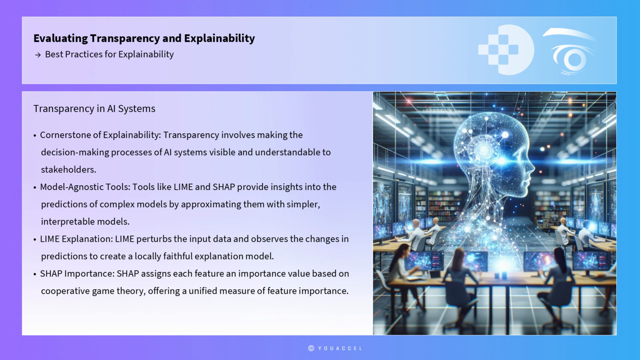SHAP, on the other hand, assigns each feature an importance value based on cooperative game theory, offering a unified measure of feature importance. By applying these tools, professionals can identify which features most significantly influence a model's predictions, thus enhancing transparency.